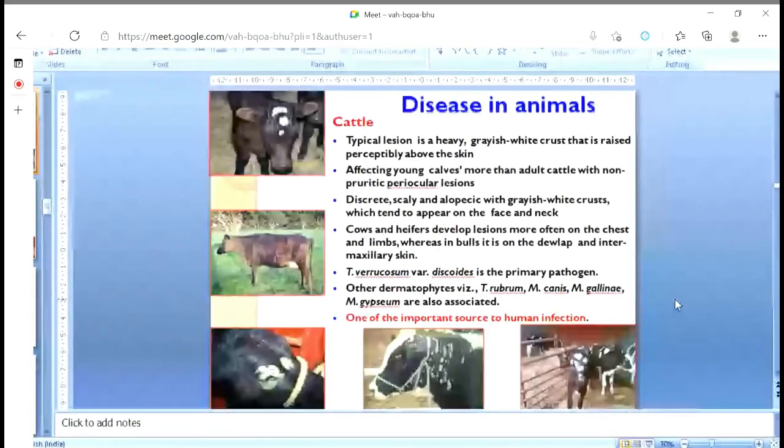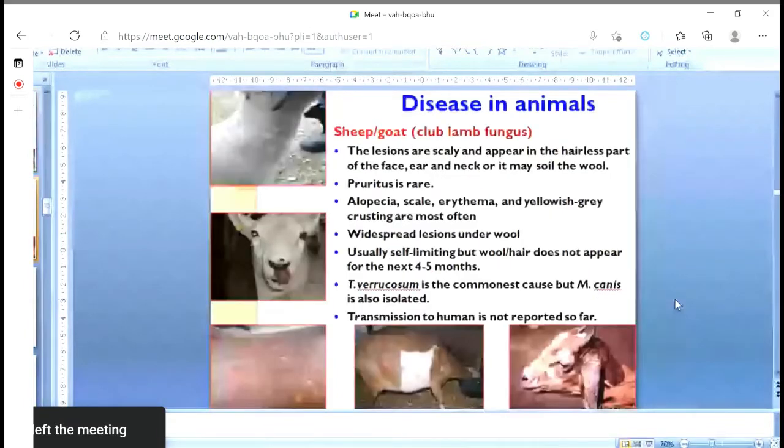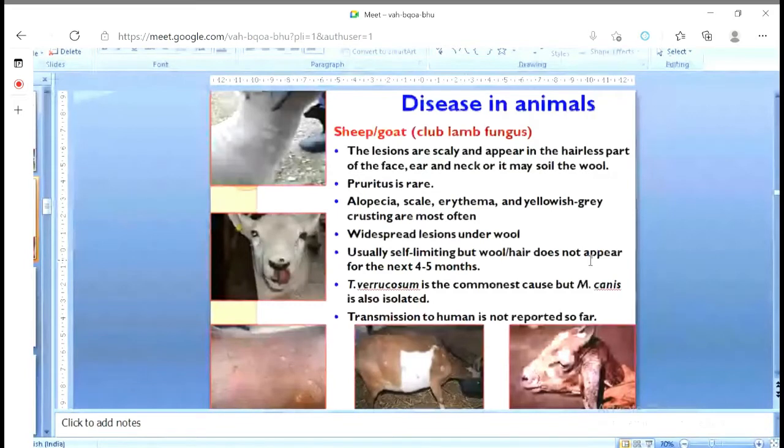Then in the case of sheep and goat, there is nothing special. Just like the cattle, just like the dog and cat, you will get a similar kind of infection. In sheep and goat, the infection is known as club lamb fungus. Mostly the young kids or young lambs get the infection. The pathogen is once again Trichophyton verrucosum, the commonest one, and sometimes Microsporum canis.